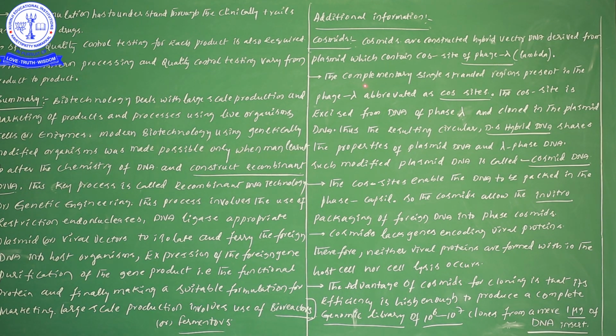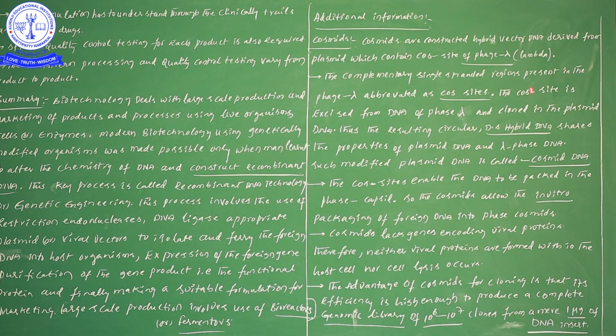The complementary single stranded regions present in the phage lambda are abbreviated as cos site. So these cos sites can be seen in lambda phage, and these are single stranded regions, complementary single stranded regions present in the lambda phage, which we take as cos sites. Okay,